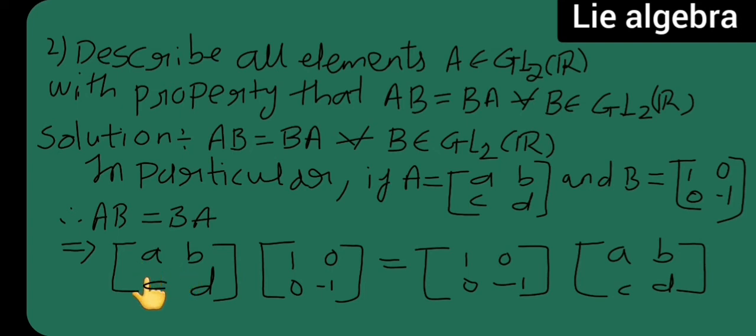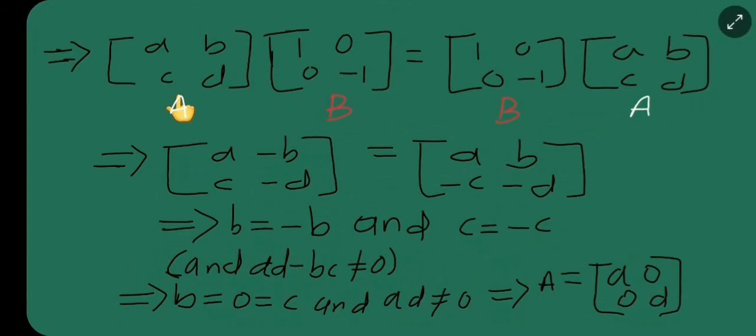On the next page I will explain it all. I have written this part on my next page also. Now I have taken AB equal to BA, so matrix A into matrix B is equal to matrix B into matrix A. So this implies what?